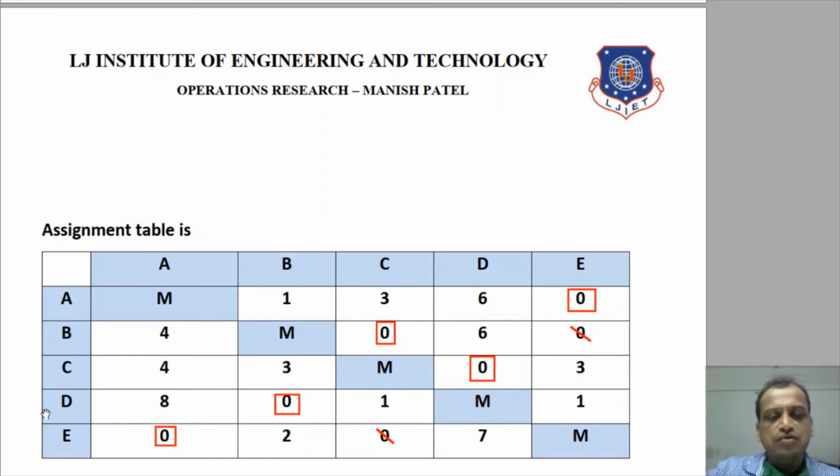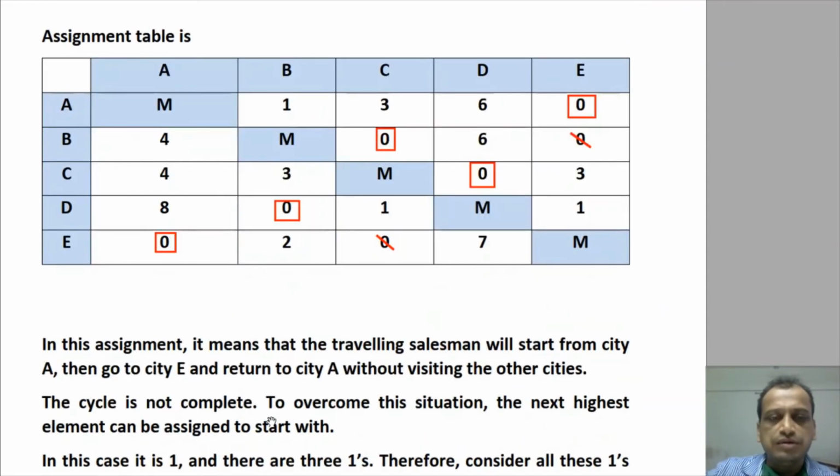Now 5 rows are there and 5 assignments are there, but there is a problem here. What is the problem? The traveling salesman will start from city A, then go to city E and return to A without visiting the other cities. If you see here, he will start with A, he will visit E, then from E he will come back to A without even visiting any cities. Do you understand the problem here?